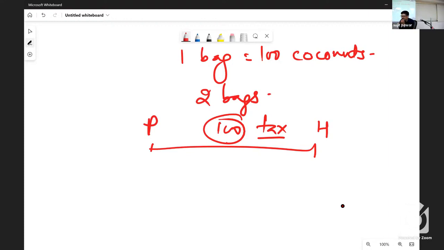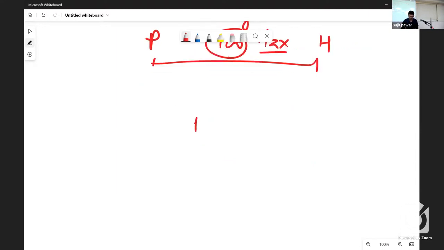And how many tax collection centers are remaining? 50. For each tax collection center we pay only one from among the remaining 100. So how many are left? 50. Is it clear? Got it? Okay. So I would like to change the numbers now. One bag contains 30 coconuts, there are 3 bags, and there are 30 tax collection centers.